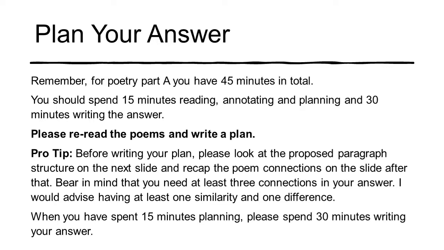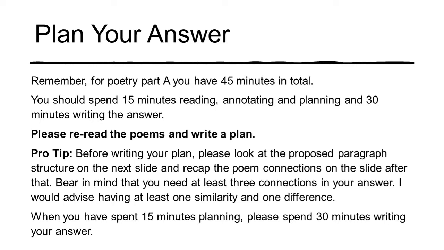Okay, so remember for poetry Part A, you have 45 minutes in total. You should spend 15 minutes reading, annotating and planning, and 30 minutes writing. What I'd like you to do now is reread the poems and write a plan. As a tip, before you write your plan, please look at the proposed paragraph structure on the next slide and recap the poem connections on the slide after that. Bear in mind, you need at least 3 connections in your answer, and I'd advise having one similarity and one difference at a minimum. When you have spent 15 minutes planning, please spend 30 minutes writing your answer, and that should take you to the end of the lesson.